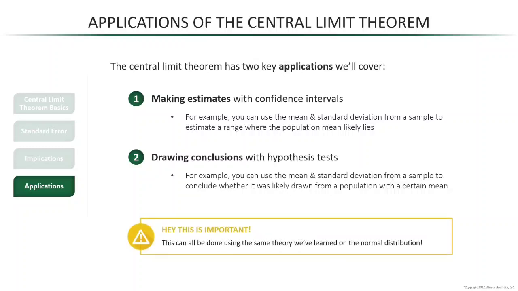And finally, this can all be done using the same theory and Excel functions that we learned on the normal distribution in the last section, all thanks to the normal distribution of the sample means that our central limit theorem implies. So get ready to use the NORM.S.DIST and the NORM.S.INV functions pretty soon.